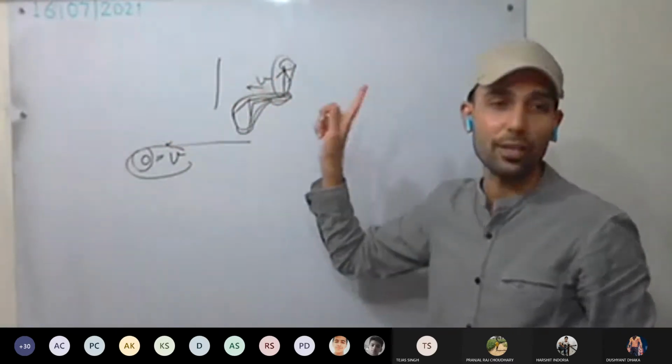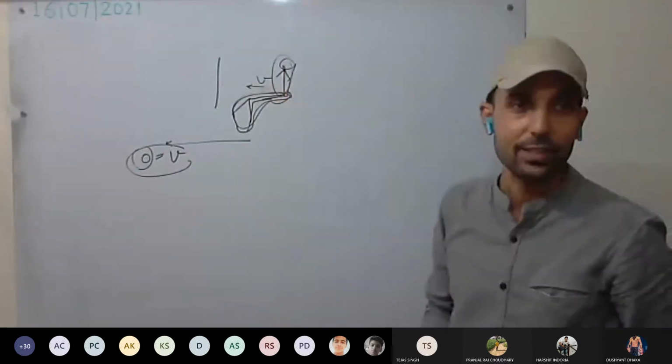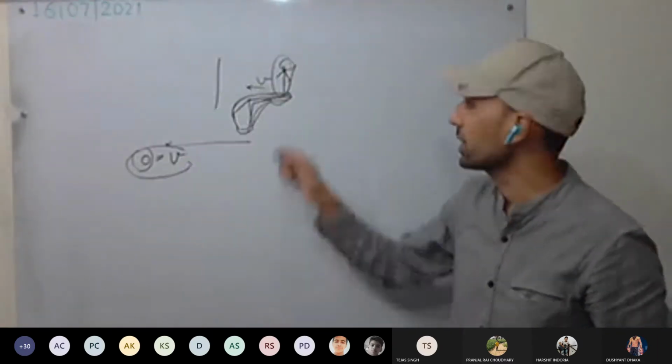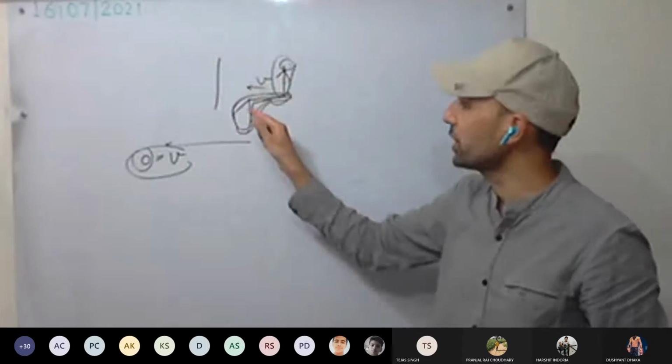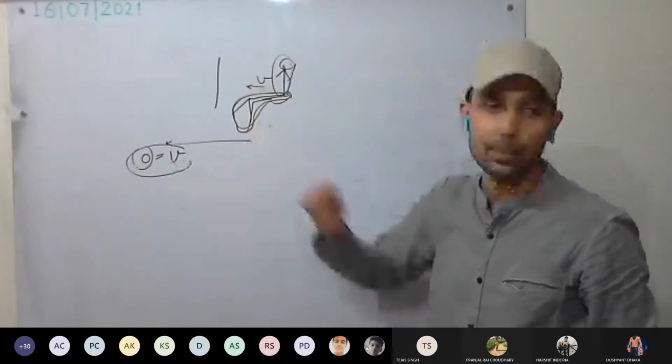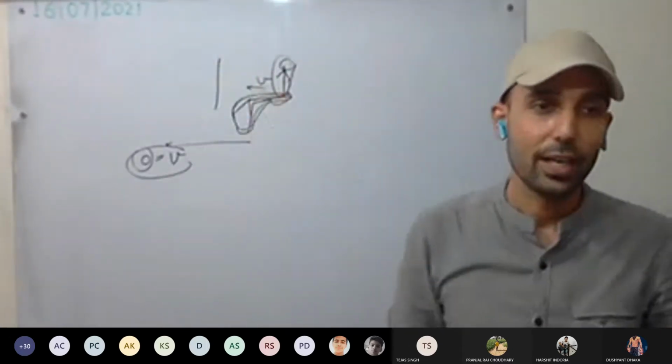That is the inertia of motion. You have the inertia of motion. That is, you want to continue in the same direction. You are opposing the change. That is, the car is coming to rest, you are opposing, and you move forward. Understood now?